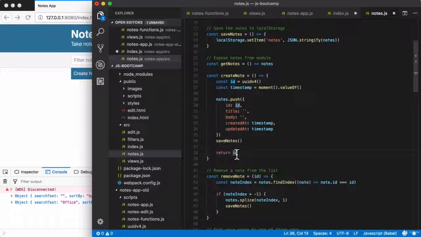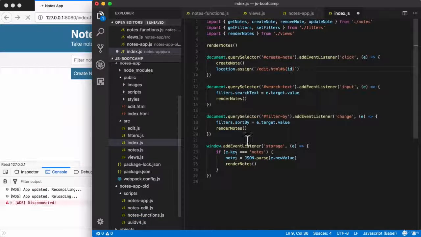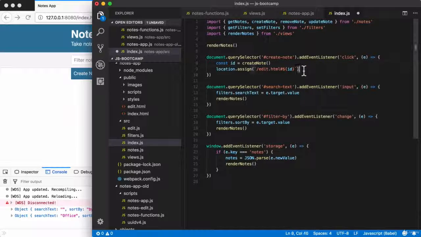I could now save notes.js, close that file down, and over here, I could now expect that return value. Const id equals whatever comes back from createNote. So when we create an interface like the one for notes or for filters, it's really up to us to determine how it should work. If we need the ID, we could add it in. If we find ourselves not needing any return value, it's perfectly fine to do that as well, like we are currently doing with renderNotes.